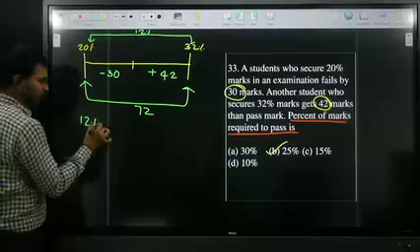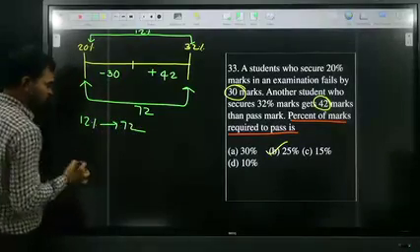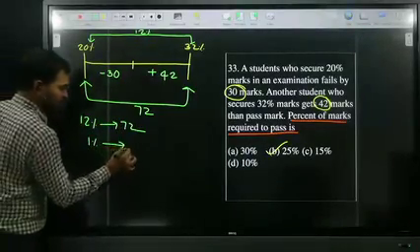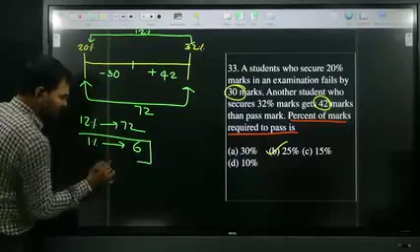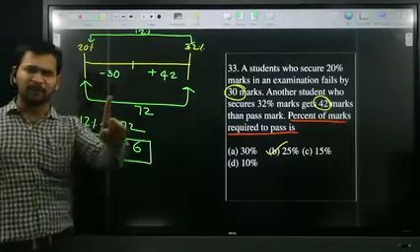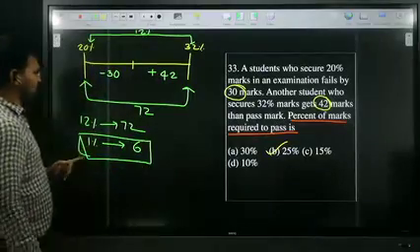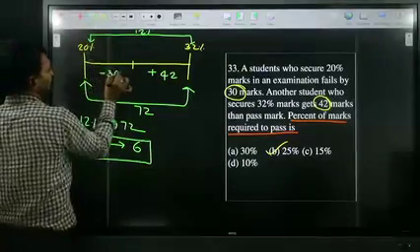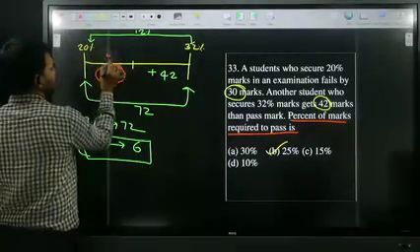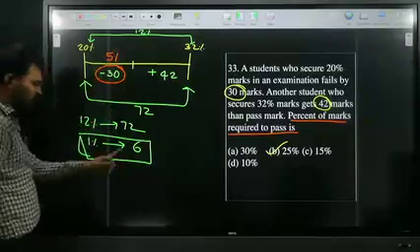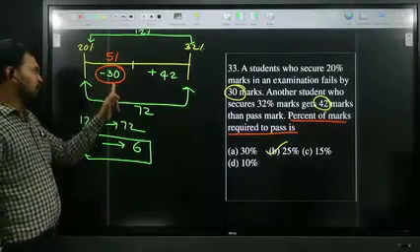12% is nothing but 72 marks. Then 1% is nothing but how many marks? 6 marks. Every 6 marks is nothing but 1%. Then 30 marks is nothing but how much percentage? 30 marks is nothing but 5%. Every 6 marks is 1%, therefore 30 marks is 5%.